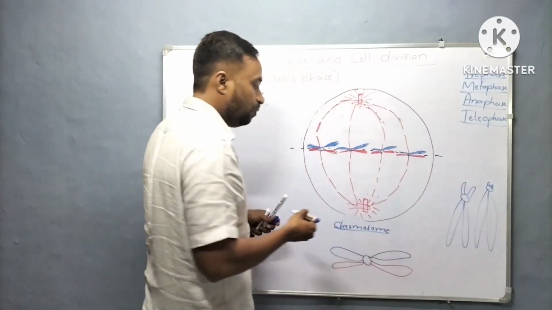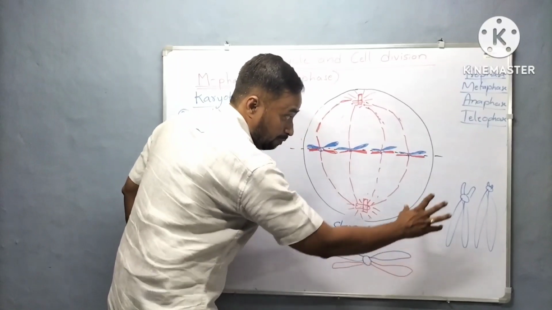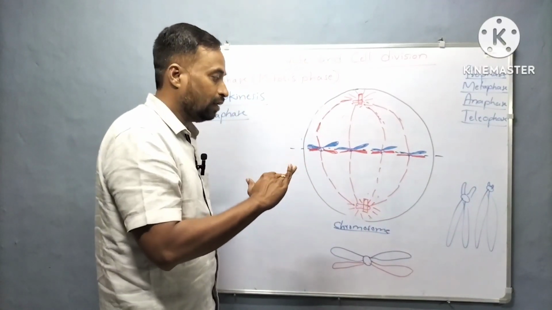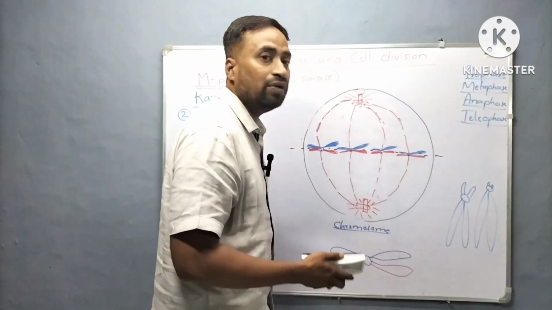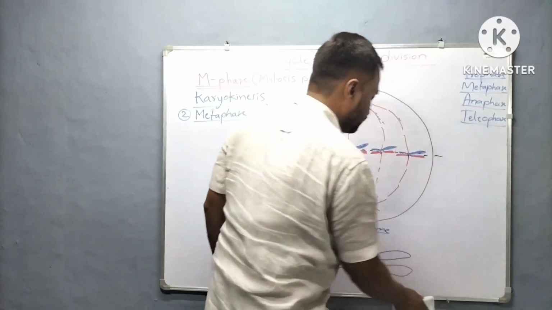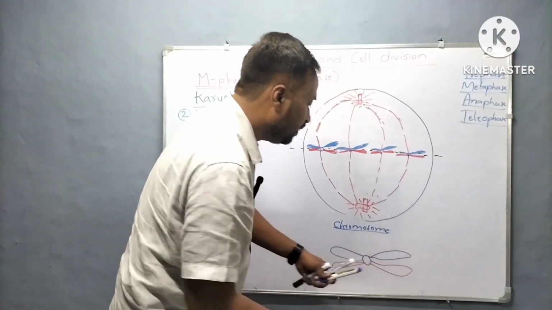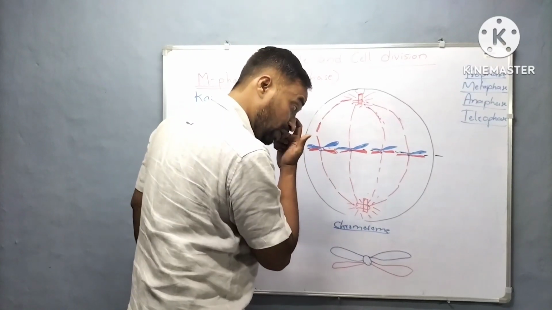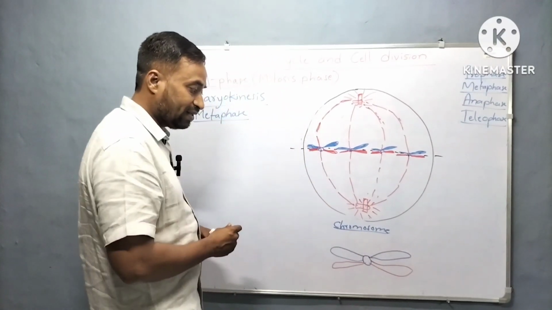Based on the shape, chromosomes are even named. That you are going to study in the chapter called cell. Now I am taking one typical chromosome, which is X-shaped.